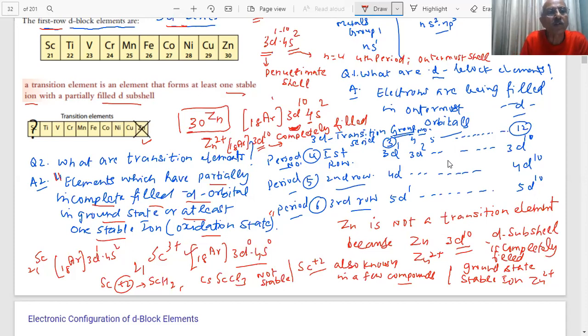So these belong to which period, student? Period number 4, the 3d series. Period number 4, student, and group number is changing from 3 to 12. This is group number 3, 4, 5, 6, 7, 8, 9, 10, 11, and 12.